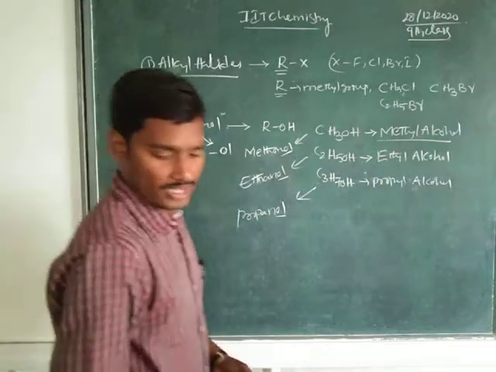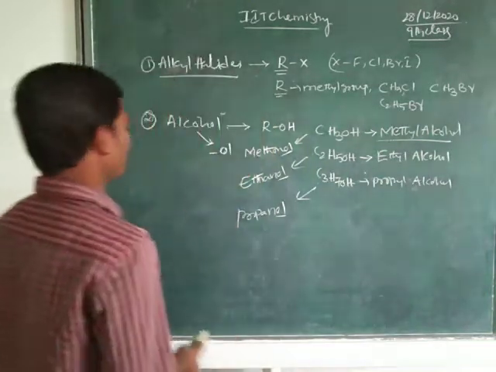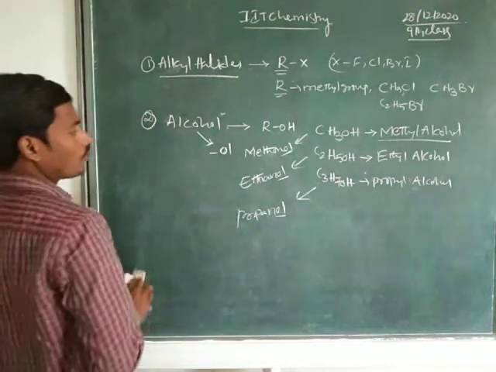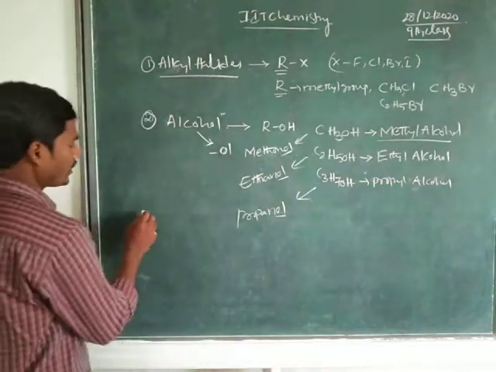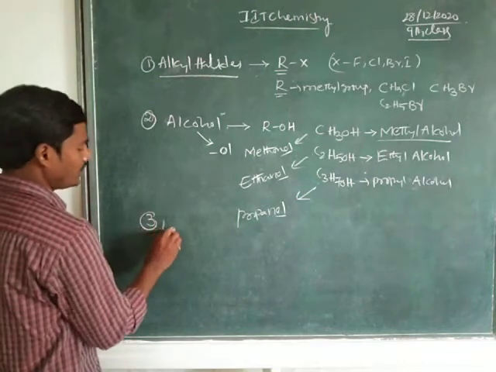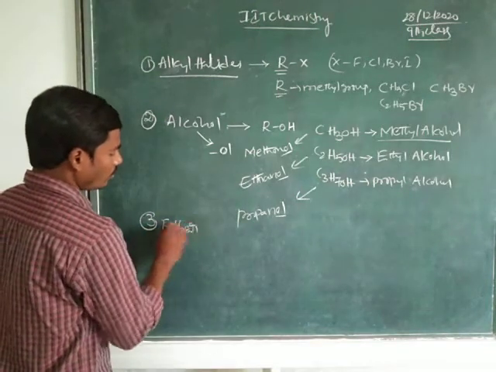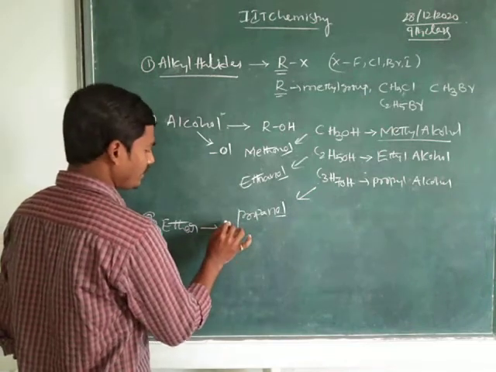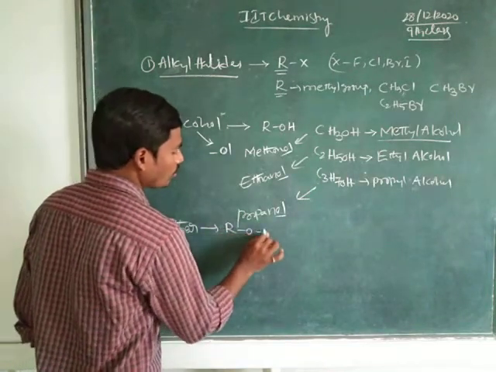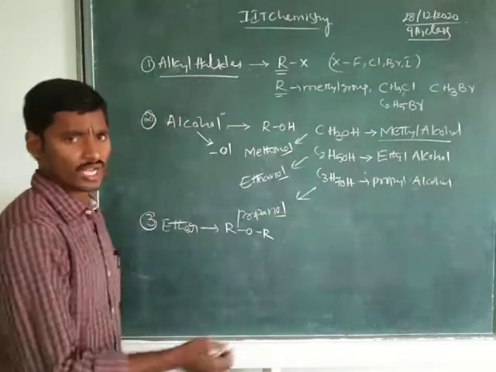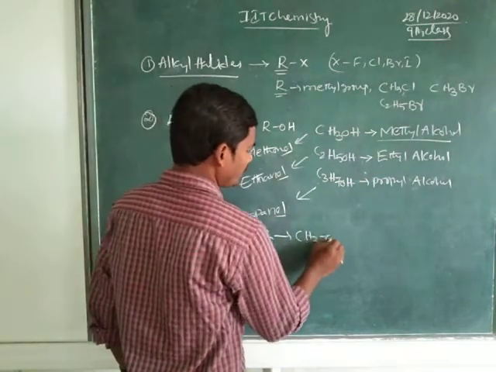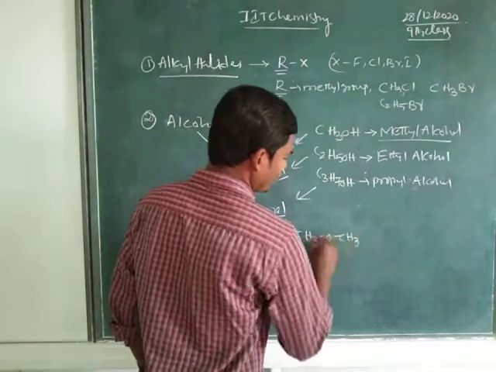Then the third functional group. What is the third functional group, children? ROR, that is ether. Here we consider it as ROR. If we take CH3OCH3, that means dimethyl ether.